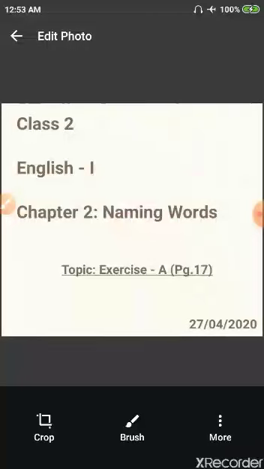Class 2, English 1, Chapter 2, Naming Words.